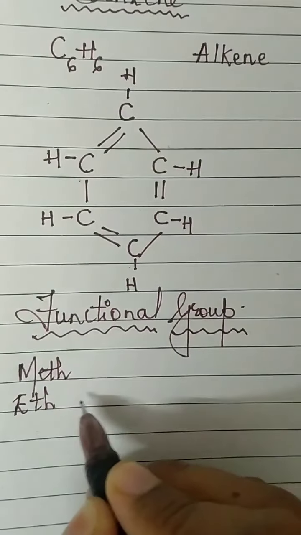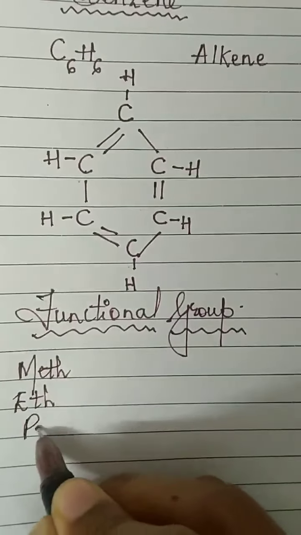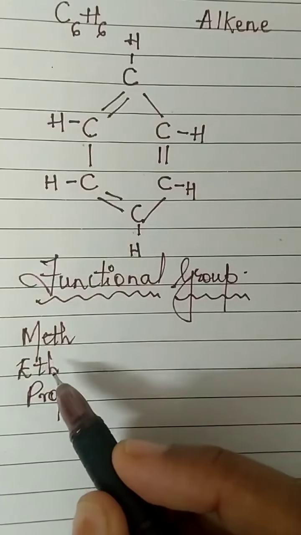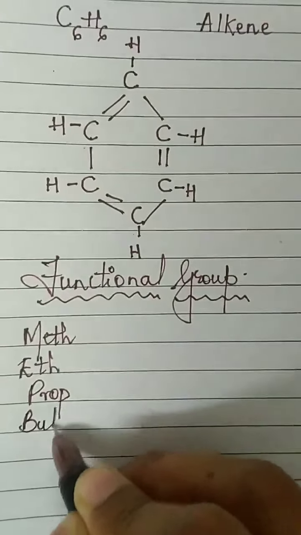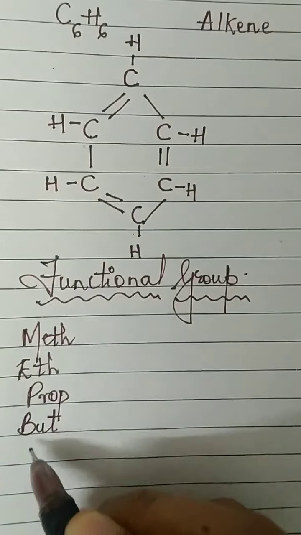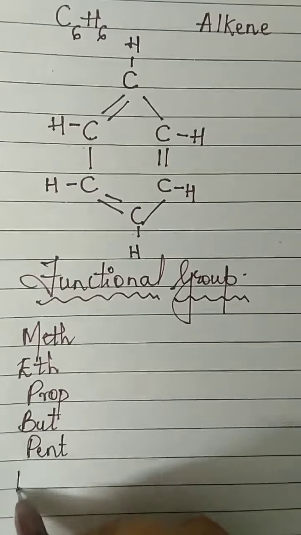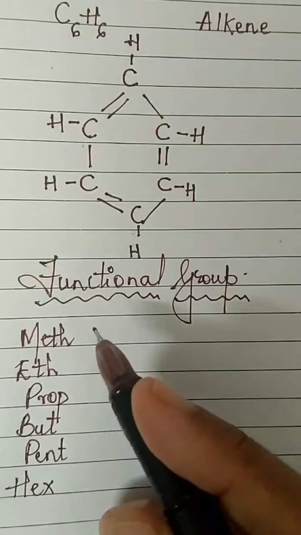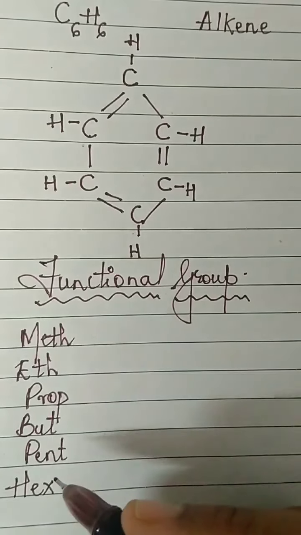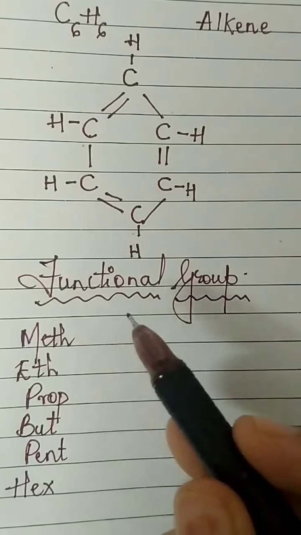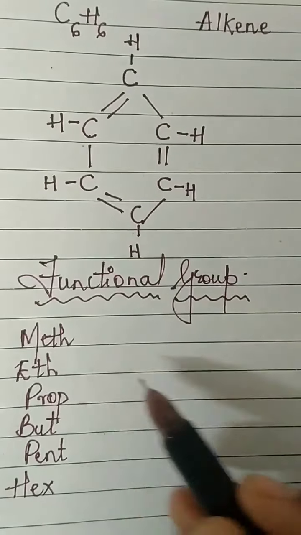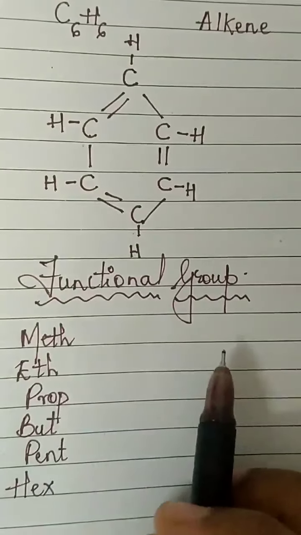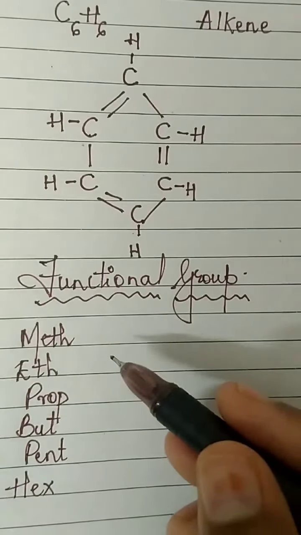For single bond, we write ANE: methane, ethane, propane, butane, pentane, hexane. I am dropping the ANE and just writing the root name. For the time being, we'll keep in mind these root names. You know how to draw the structure of all the hydrocarbons, and you know how to write the molecular formula also.